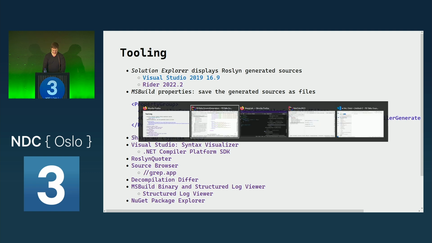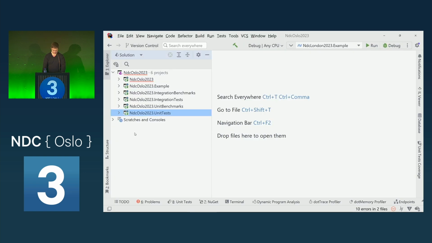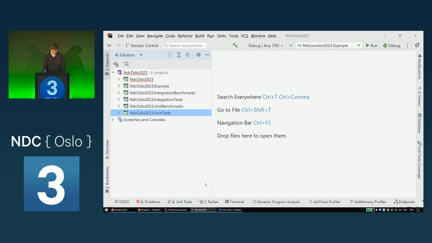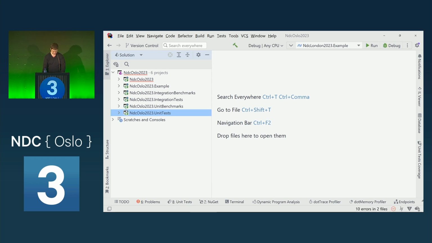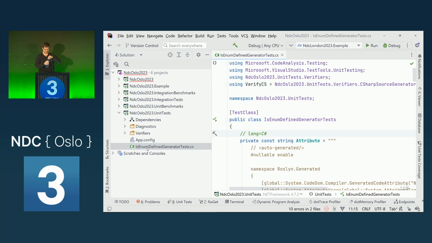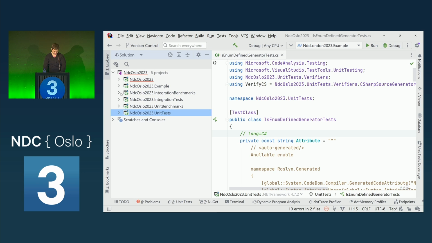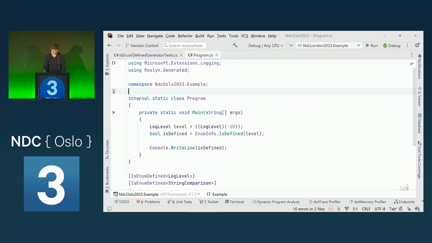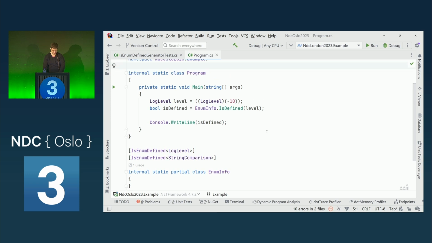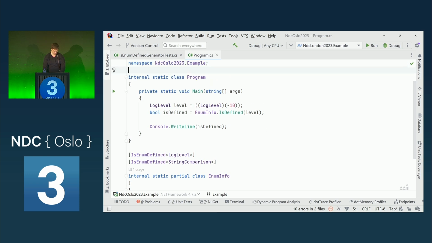Okay, now let's get into building a source generator. The example that I would like to show is where an enum is defined. So we have, actually, let's go to the benchmarks.